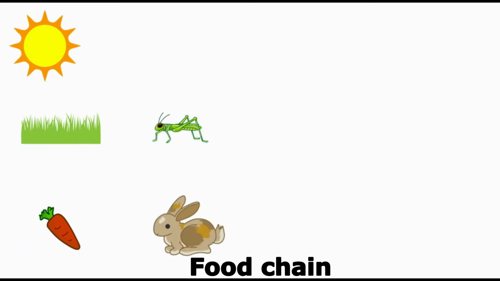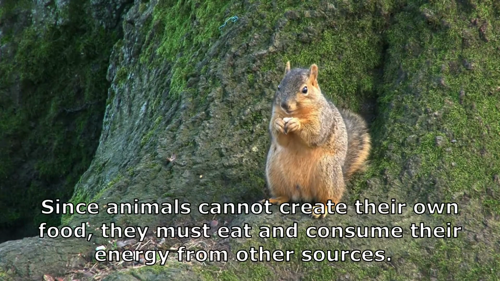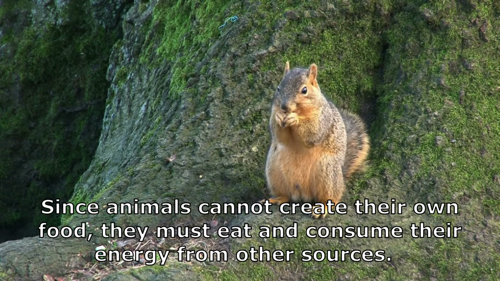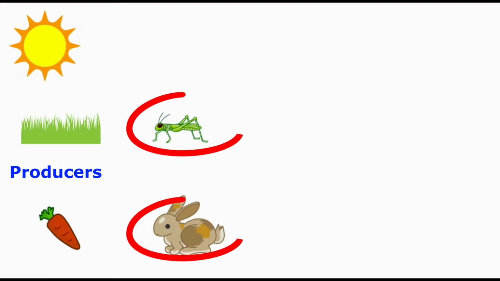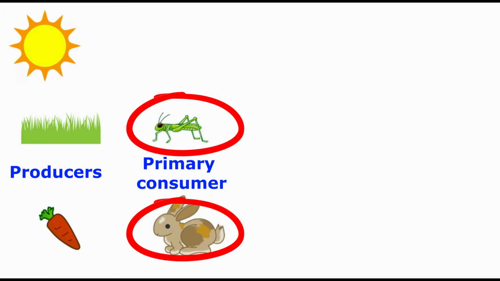Since plants can capture this energy and convert it into their own food, they are known as producers. As a result, the first link with any food chain begins with a plant. The second link of any food chain is occupied by a plant-eating animal or herbivore. Since animals cannot create their own food, they must eat and consume their energy from other sources. These plant-eating herbivores are called primary consumers.